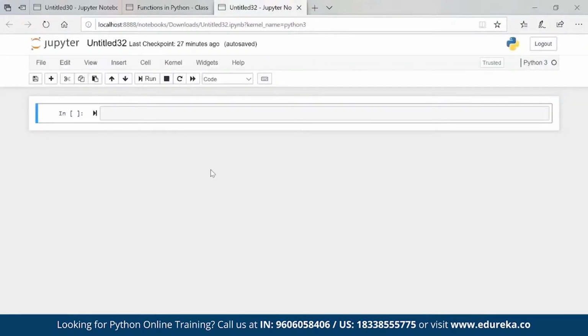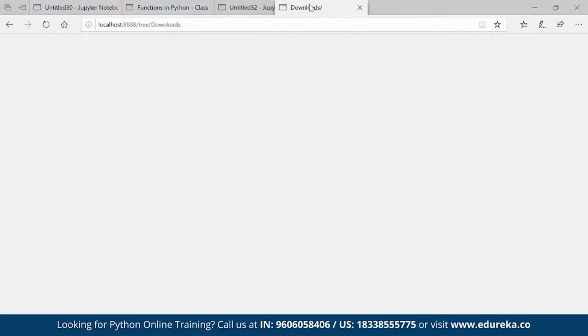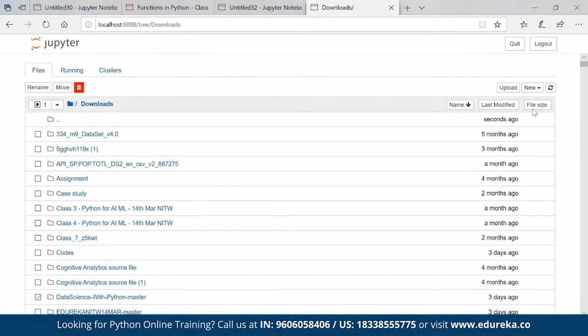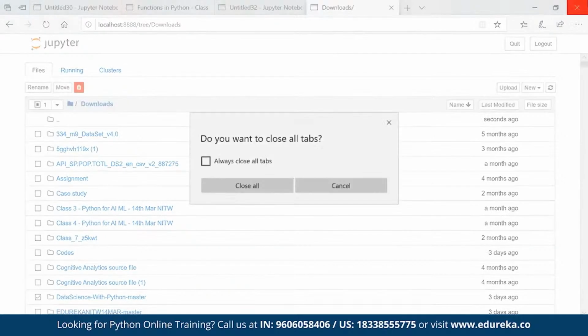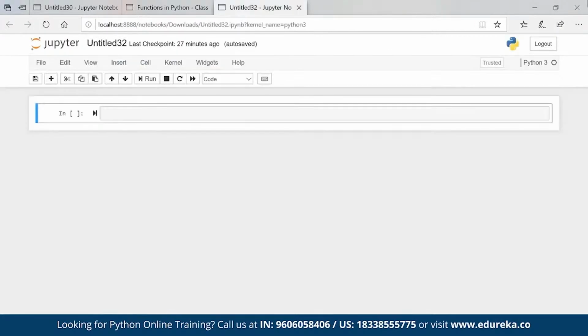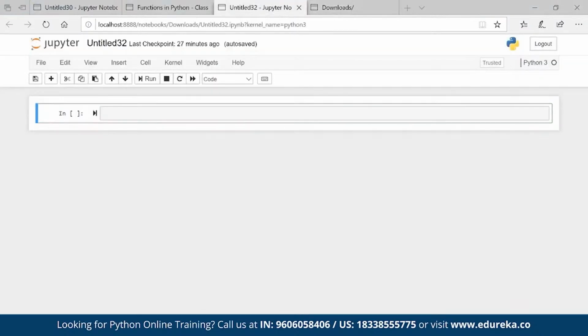Now if I go ahead, this is my Jupyter Notebook. Once you open Jupyter, this is how it will look, and this is the page of Jupyter. The name Jupyter comes from JU for Julia, PY for Python, and R for R programming. So basically there are three programming languages which can be run using Jupyter Notebook. That's why it is named Julia, Python and R: Jupyter.